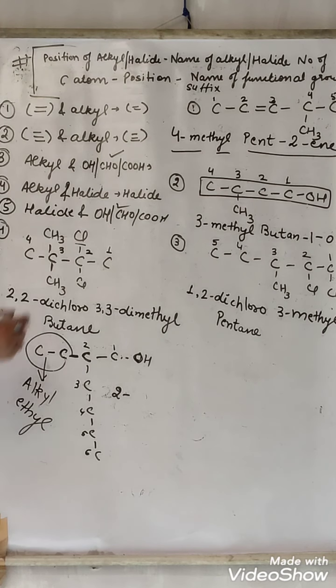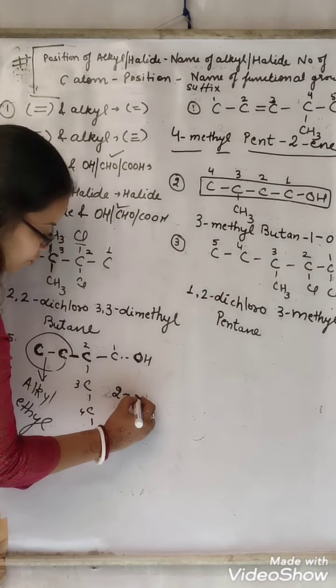Did you understand? Here this carbon is directly attached with this and this. That is why dimethyl. Here we cannot say dimethyl. Why can we not say dimethyl? Because from this carbon only 1 carbon is attached. And this carbon, the first one, is attached with this. So these are different. Is it making sense? So therefore this is an alkyl of 2 carbons, that is called ethyl. So its name will be 2-ethyl.